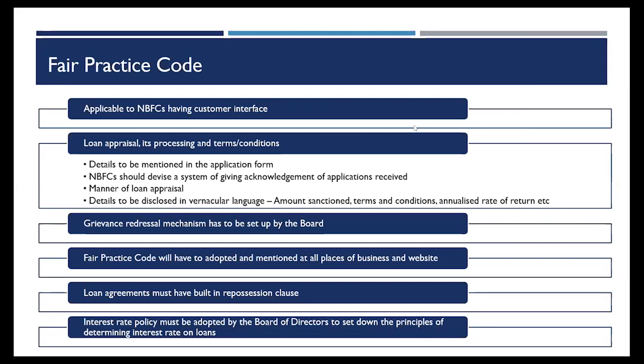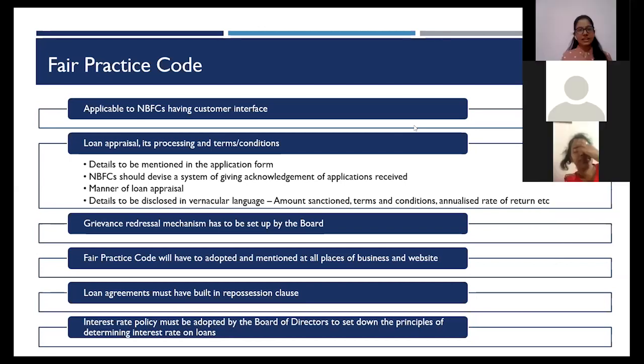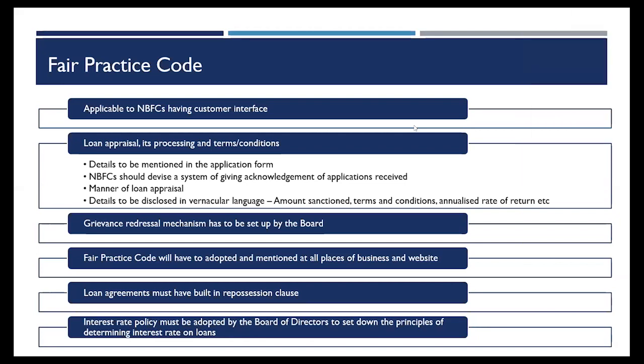Second, another thing is that while doing the loan application form, there is a requirement that if I'm charging a different rate of interest from the customers, then based on the risk of a customer, how risky a customer is, based on the background financial statements of the customer, the credit score of the customer, the industry the customer belongs to, I may classify the customer into different risk buckets, and based on those risk buckets, I might charge a different rate of interest